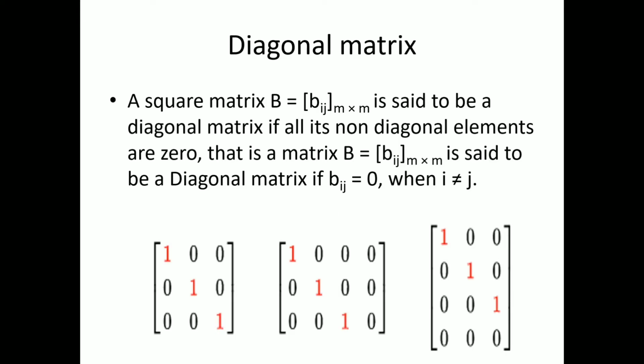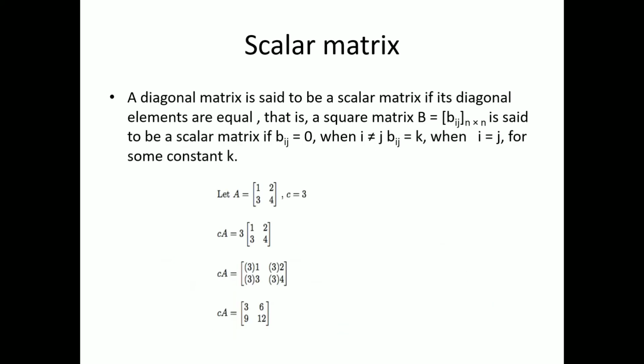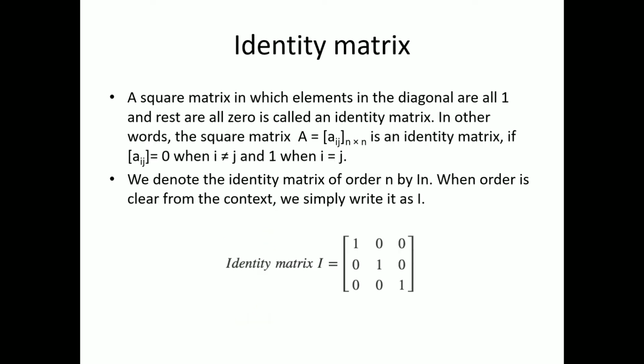Diagonal matrix. A square matrix B is said to be a diagonal matrix if all its non-diagonal elements are 0. Scalar matrix. A diagonal matrix is said to be a scalar matrix if its diagonal elements are equal. That is, a square matrix B is said to be a scalar matrix if bij is 0 for i not equal to j, and bij equals a constant for i equal to j.